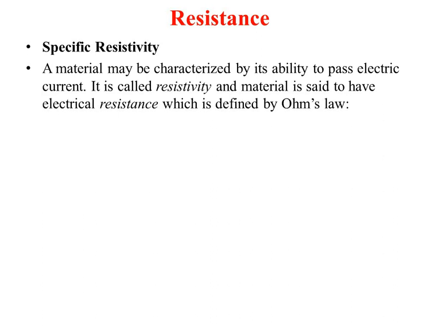So what does Ohm's law say? Ohm's law says that, keeping the physical environment constant, that means temperature and other environment parameters are constant, the current flowing through the conductor is directly proportional to the voltage applied. This is what Ohm's law says. So I is proportional to V, so V is equal to I into R, where R is the resistance. So R is given by V divided by I.